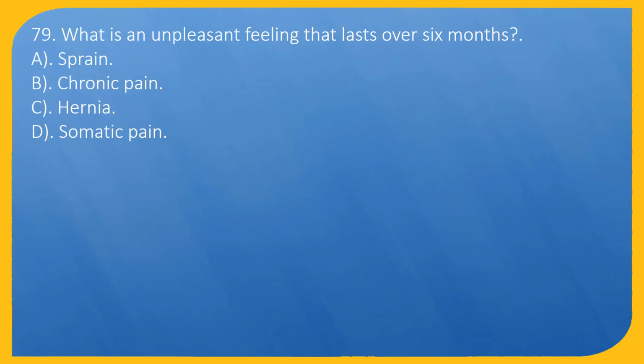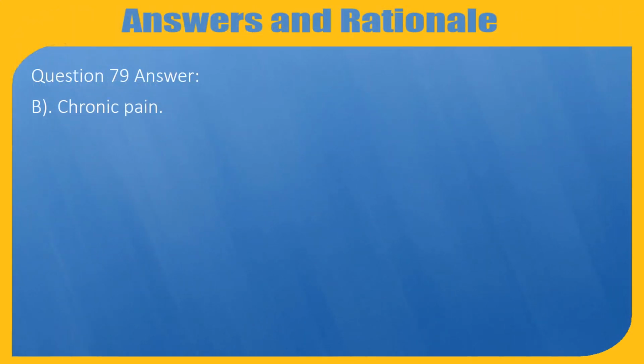Question 79. What is an unpleasant feeling that lasts over 6 months? A. Sprain. B. Chronic pain. C. Hernia. D. Somatic pain. Question 79. Answer: B. Chronic pain.